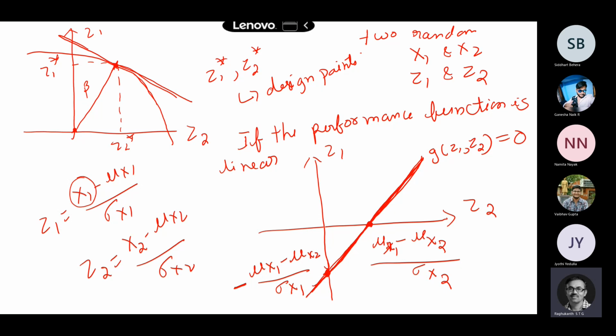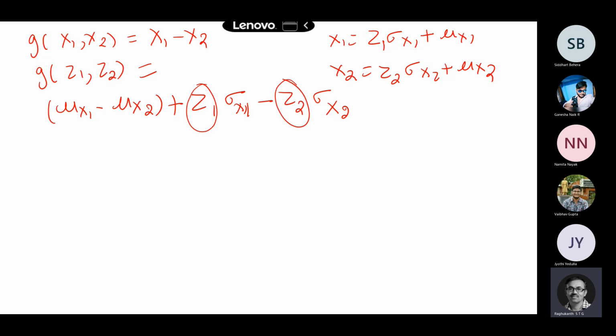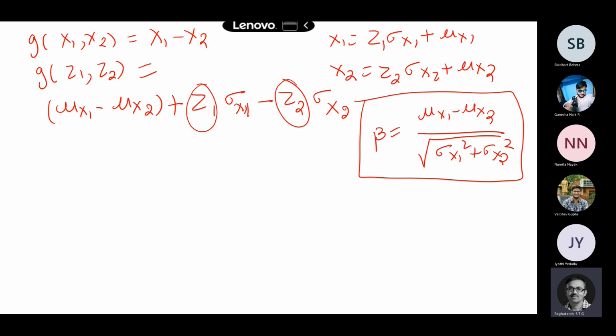Now the reliability index is defined as the shortest distance basically. This is what we define as the reliability index, the shortest distance from the origin to this line. By using coordinate geometry, the right angle triangles and other things, you can easily find out the value of beta. For this case, this beta turns out to be simply mu of x1 minus mu of x2 divided by root of sigma x1 square plus sigma x2 square, which is same as what we have derived previously.